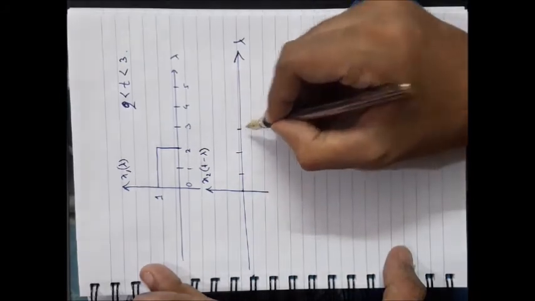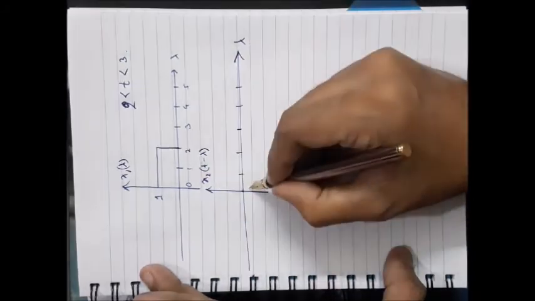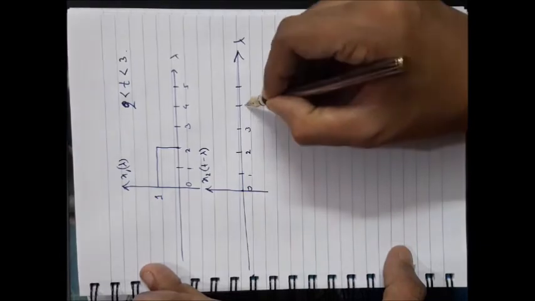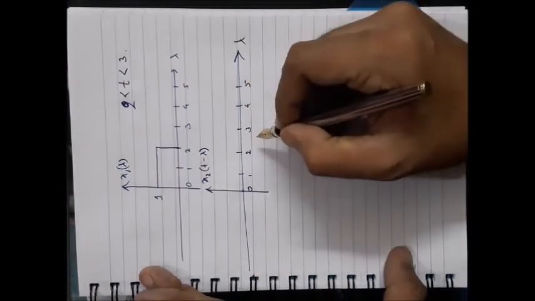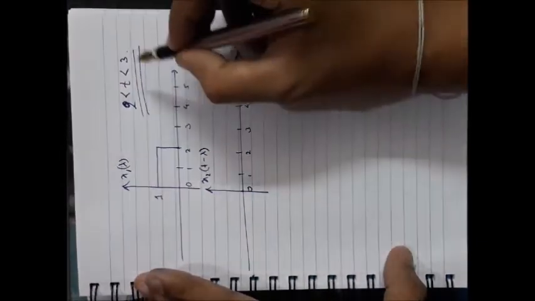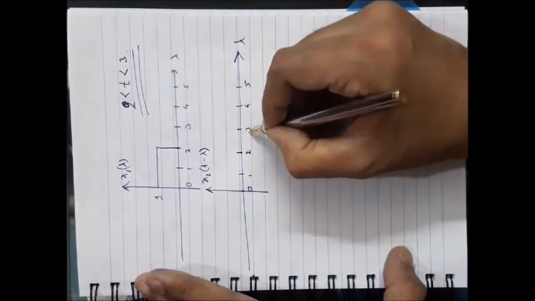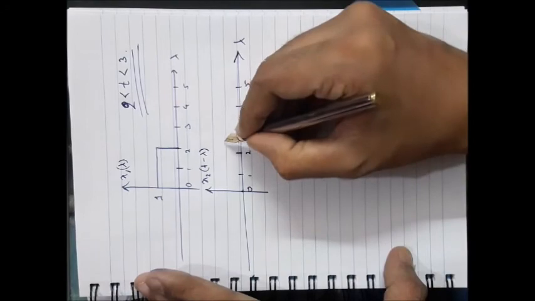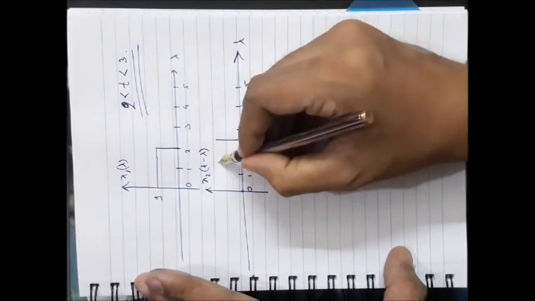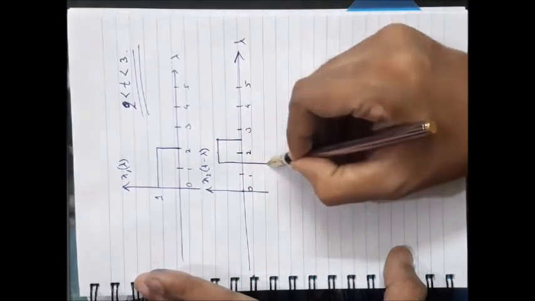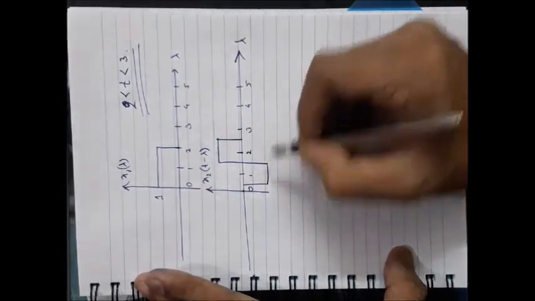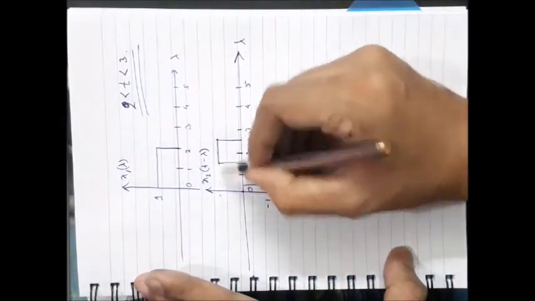Now your shift should be here, that means t should start somewhere in between 2 and 3 as per your definition. So the second signal starts here, the first half should end here and the second half should end here. It is the minus 1, it is the plus 1.